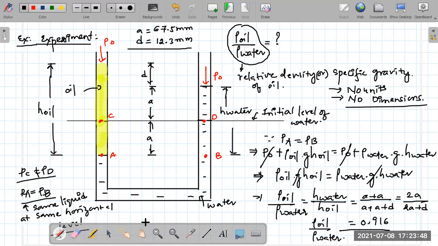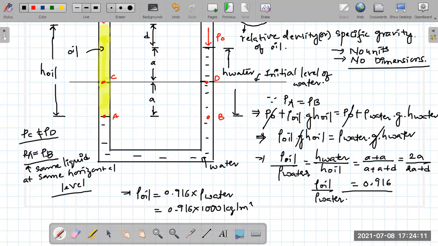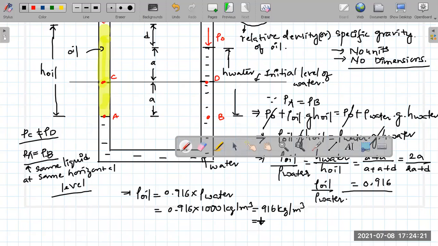So from this, what will be the density of oil here? The final conclusion is that density of oil is equal to 0.916 into density of water. This may be some random oil, so there are various oils possible. But in the given case, for the given experiment, I got 0.916 into 1000 kg per meter cube, that is 916 kg per meter cube, or we can write it as 0.916 gram per centimeter cube. Whatever you want to write, that will be the answer.